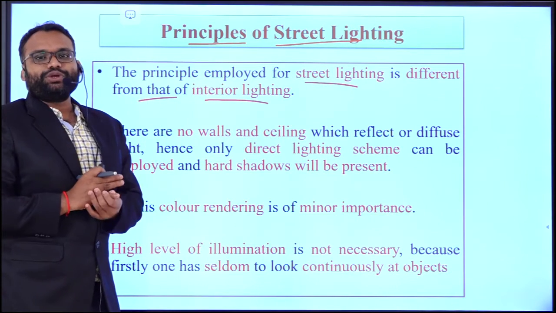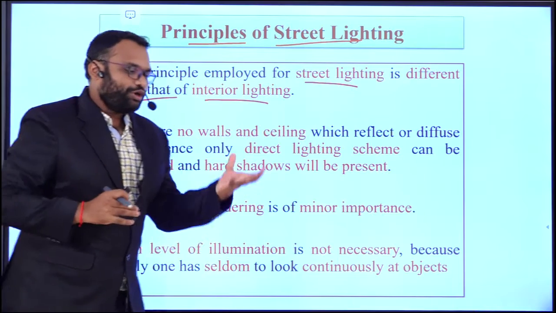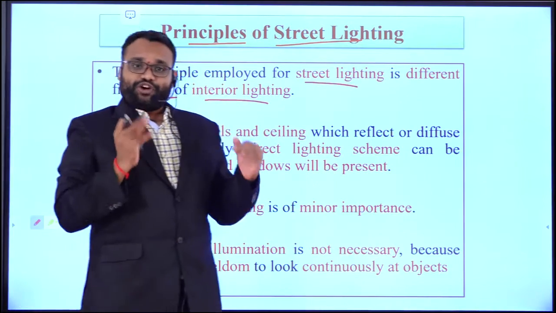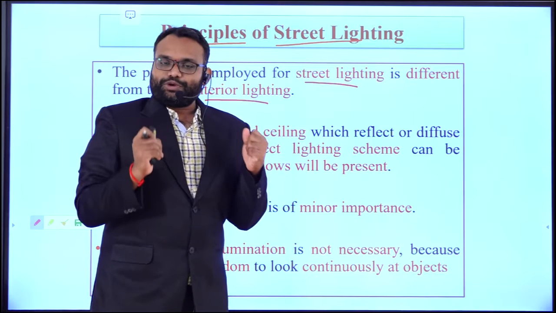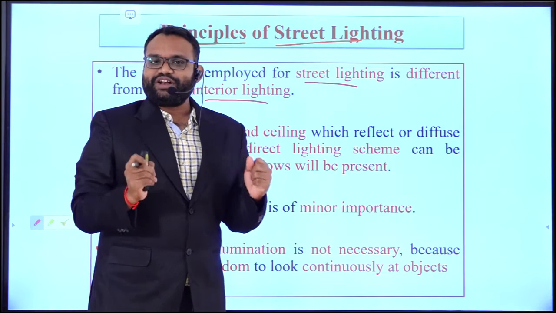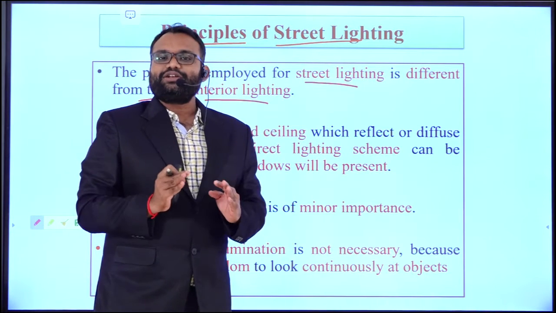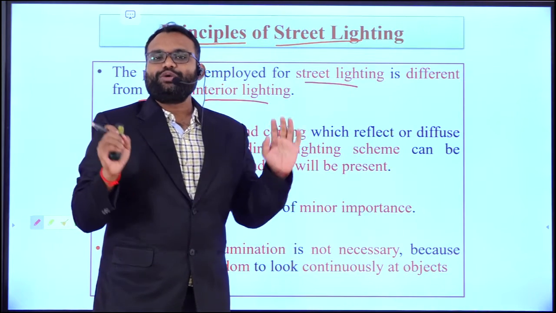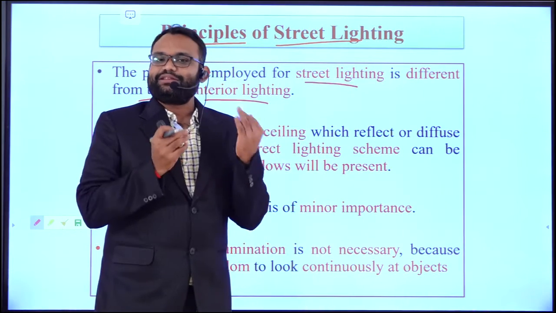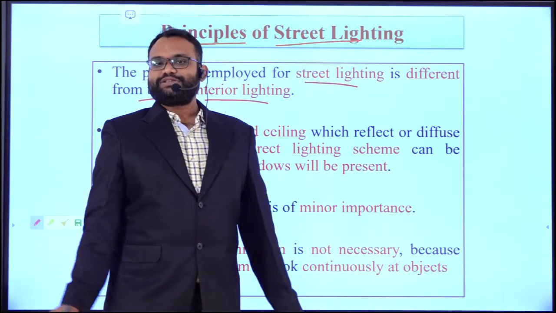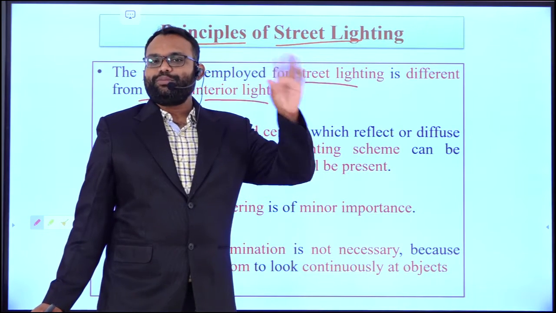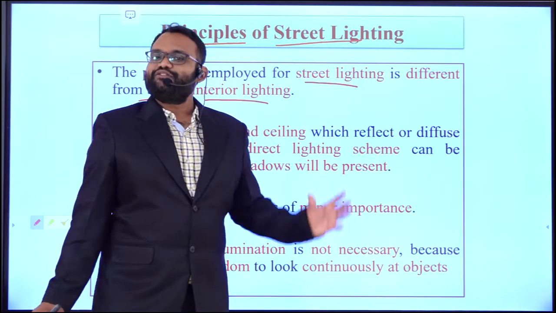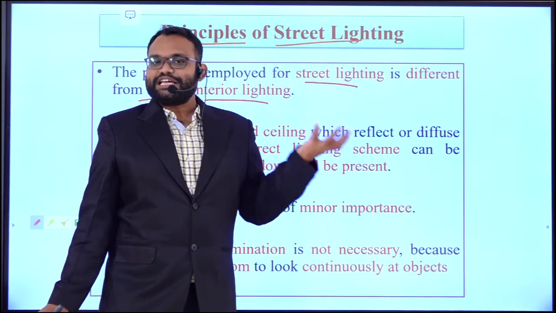The main objective is to let the rider see the traffic or obstacles on the road, so that the rider has sufficient confidence to utilize the road and go on a smooth ride without any accidents. And also, the street lighting is employed to illuminate the street very beautifully. That is an objective of street lighting.